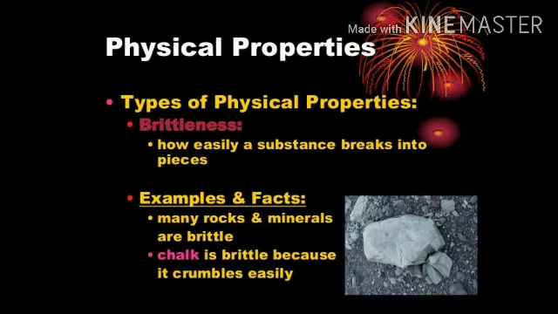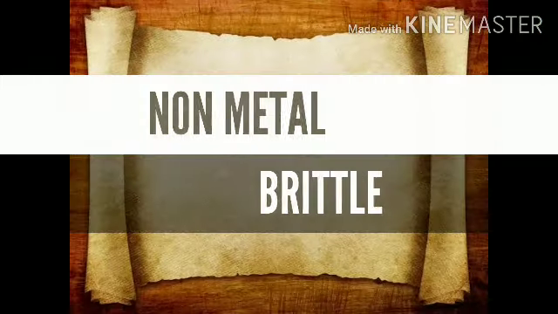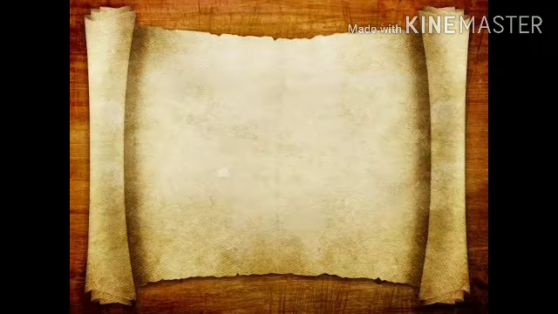This property is known as brittleness, meaning when you apply force, you can easily break the substance. Metals are hard but not brittle. There is one more exception, that is zinc. Zinc is a brittle metal. Non-metals are brittle in nature.